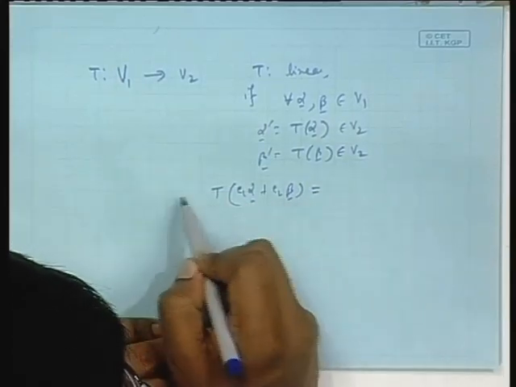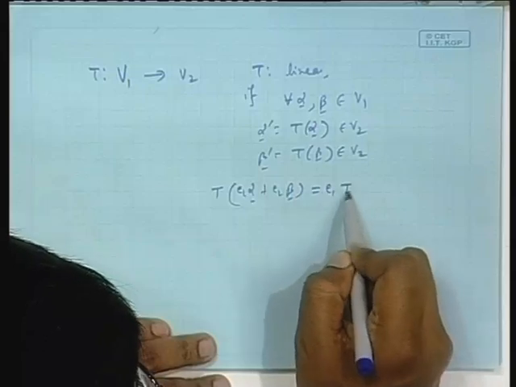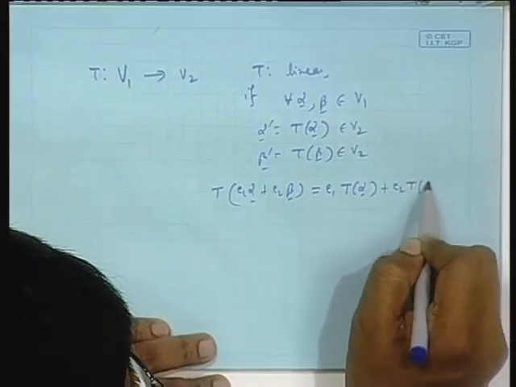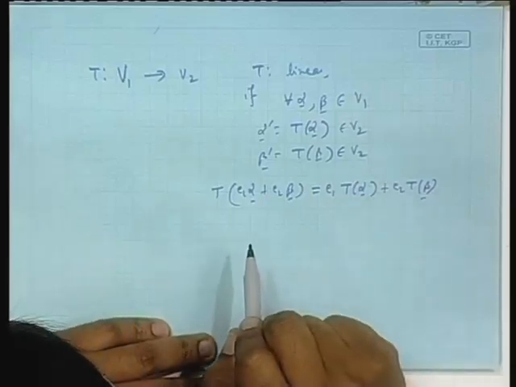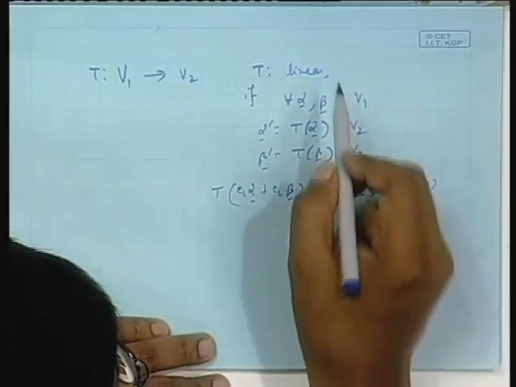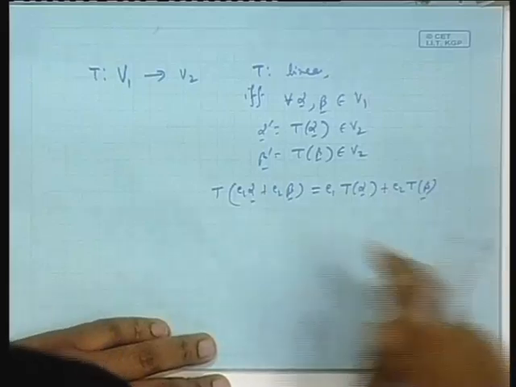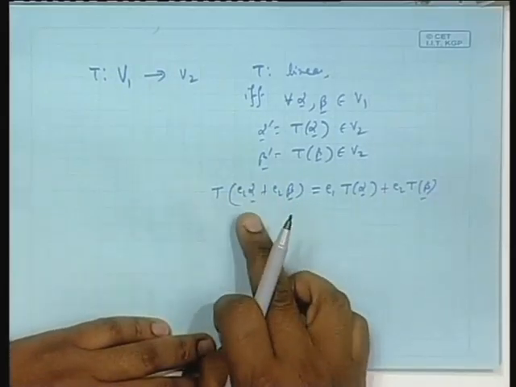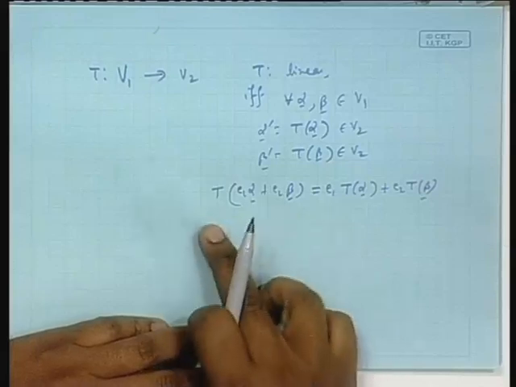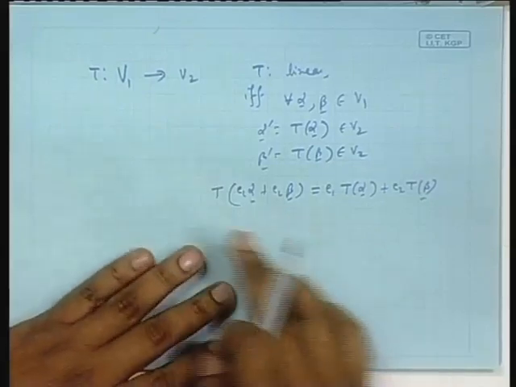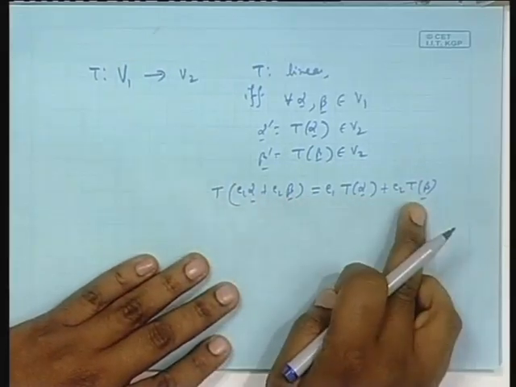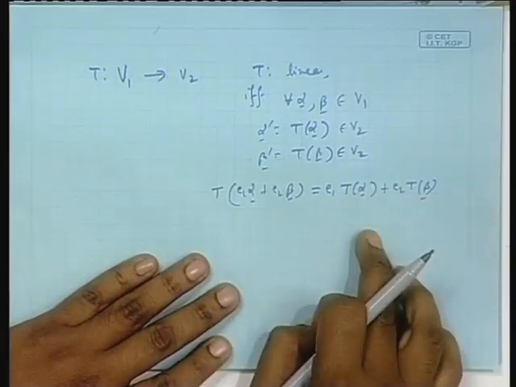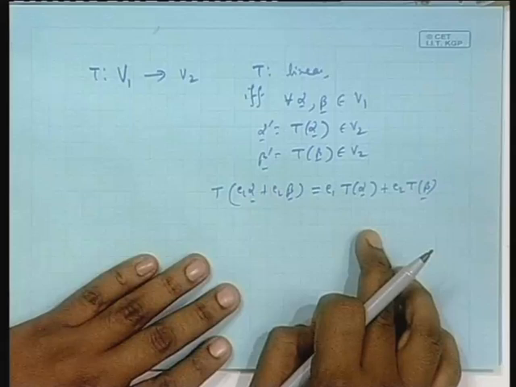If T is linear, then this should be C 1 times T alpha plus C 2 times T beta. Then it is linear, if and only if. You understood what I am saying? That is, if instead of giving each vector separately you give a linear combination, T working on that is simply T applied on the individual components and then combined. The superposition holds. That is a linear operator.